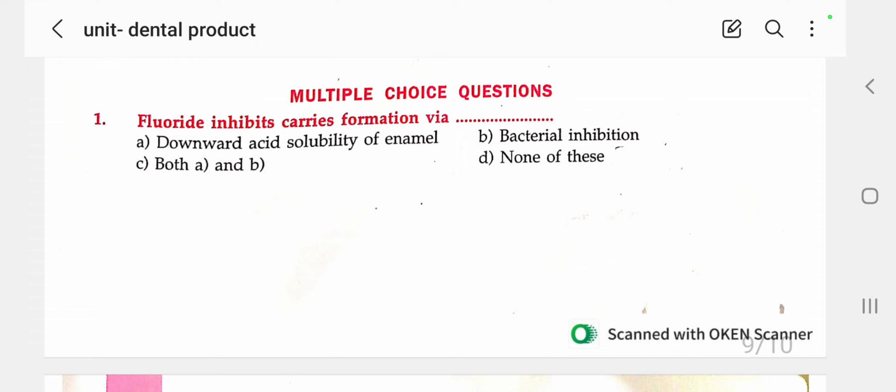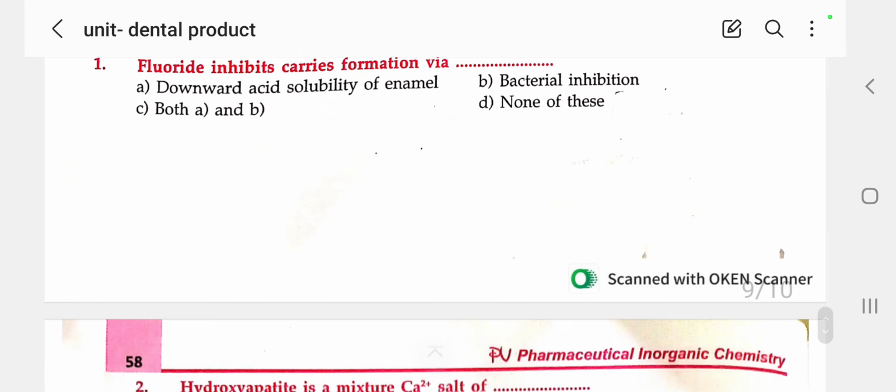So if the toothpaste or tooth powder contains fluoride, it will decrease the acid solubility of enamel and also kill the bacteria present in the mouth.